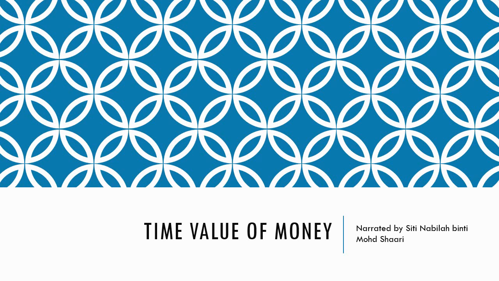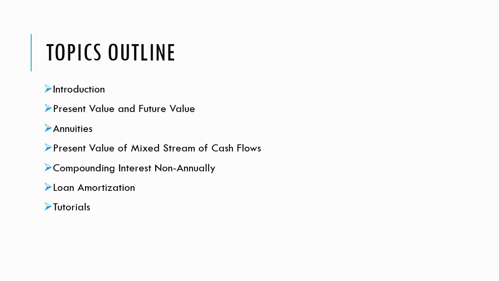So this video lecture session will cover week 7 coverage, which is the time value of money. These are the topics outlined that we will cover for this session. We're going to start off first with the introduction of the time value of money, followed by the present value and the future value.